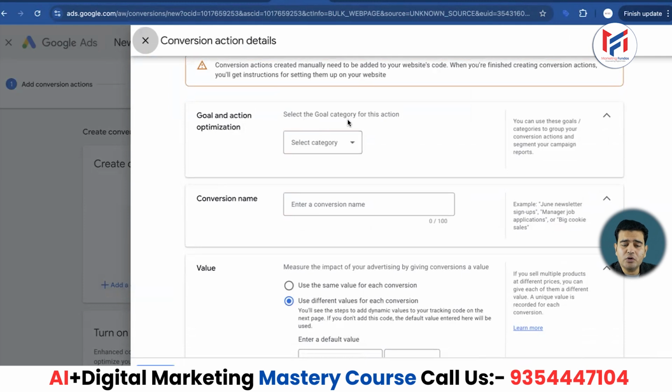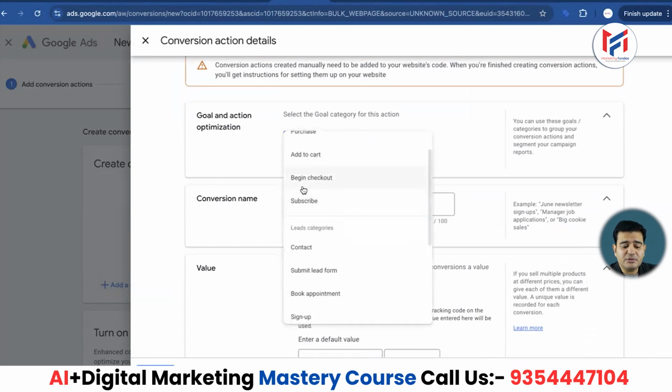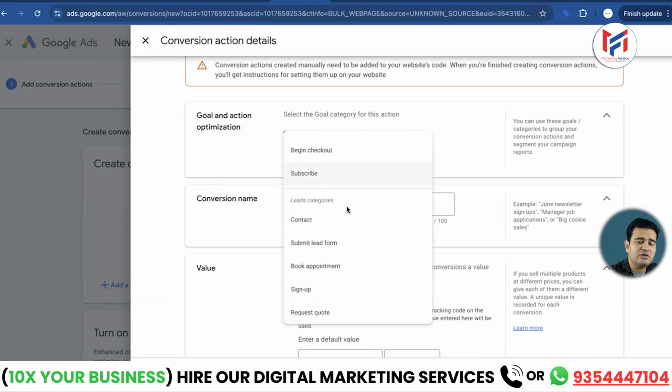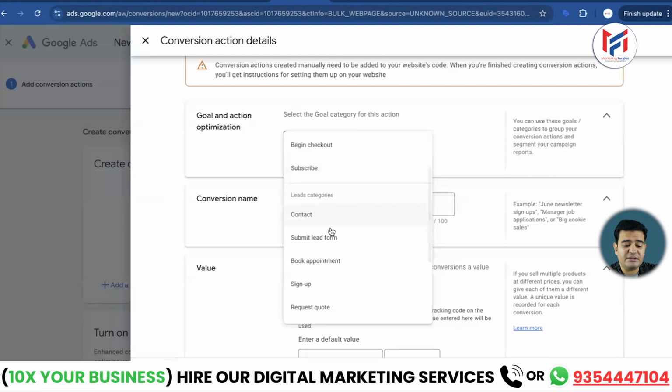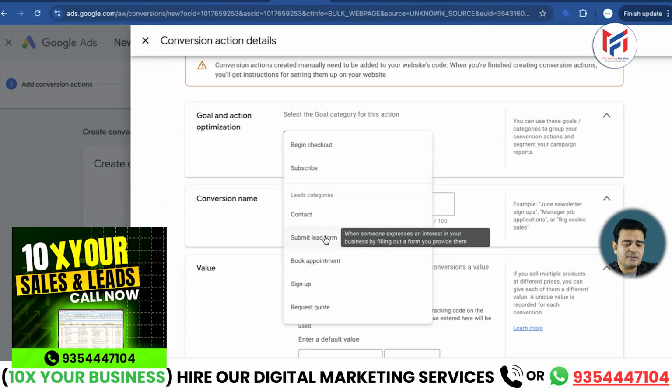You have to select the goal category of this action. So what is the category? Are you making a purchase? Are you adding to cart? There is a checkout button, a subscribe button. Everyone can have different desired actions. Different people may want different forms of conversions. But on our website, a person inquiring about digital marketing services, or who wants website designing or digital marketing services from us, fills the form.